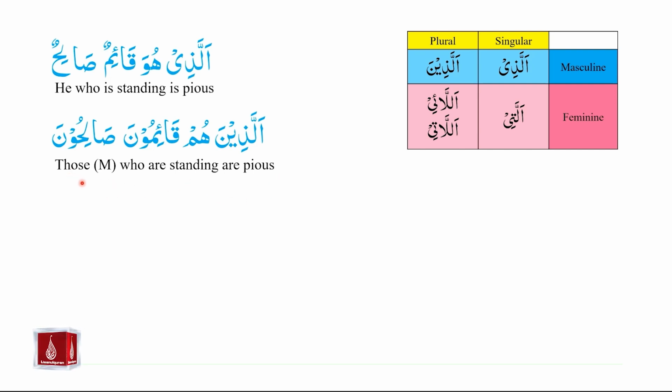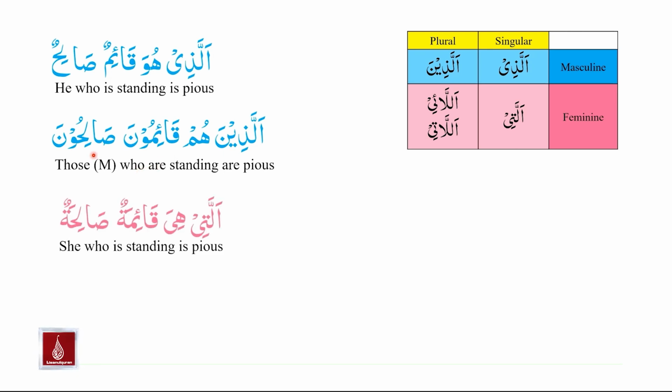And in this case, those is referring to the masculine gender. Allazina is plural and masculine. Hum is also used for masculine and plural, and so are qa'imuna and salihuna. Allati hiya qa'imatun salihatun. She who is standing is pious. Allati is singular and feminine.